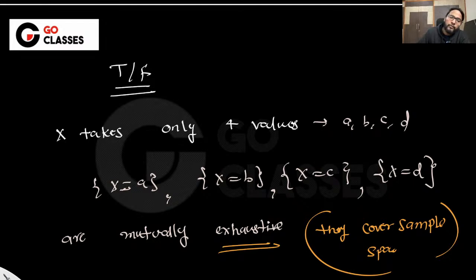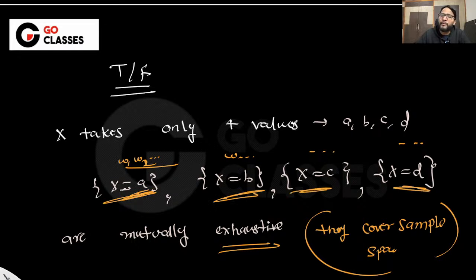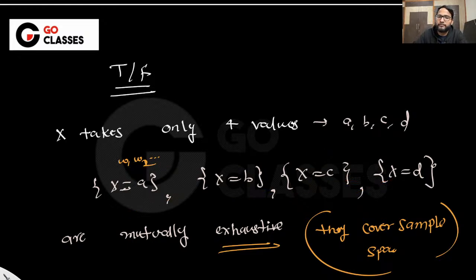Answer is yes, because if something is mapped by a, I will be writing all of the things, w1, w2, everything which is mapped by a, everything which is mapped by b, everything which is mapped by c, everything which is mapped by d. Since x can take only four values, my outcome will either be mapping to a, so it is here, or maybe b, or to c, or to d. So anything I pick will be either in this set, this set, this set, or this set. So definitely it is a mutually exclusive exhaustive set, right?